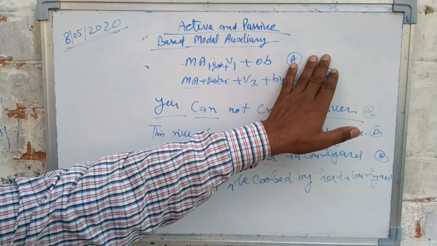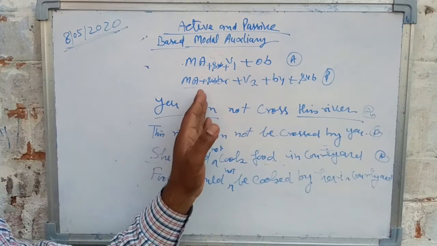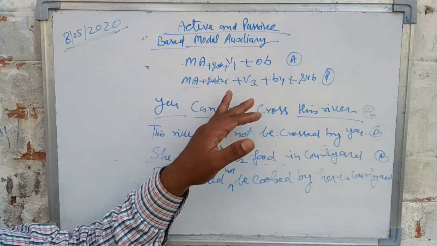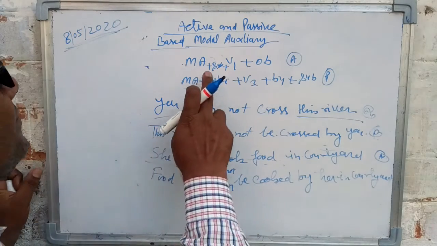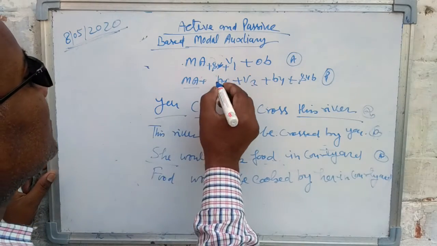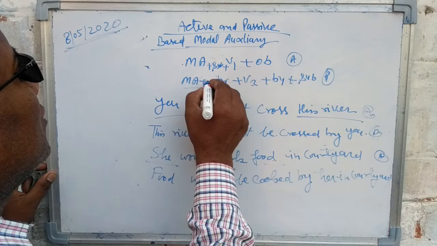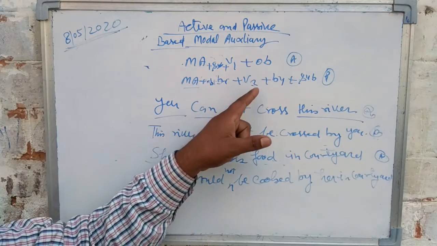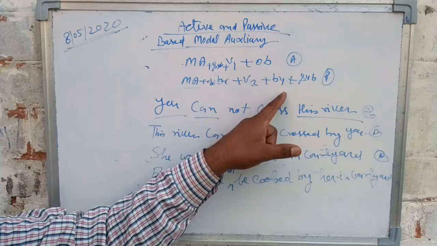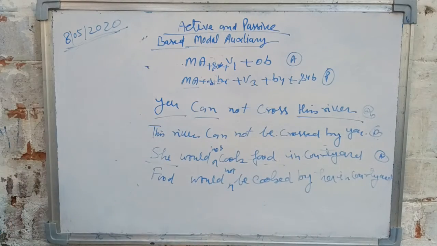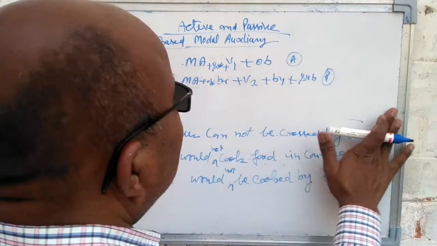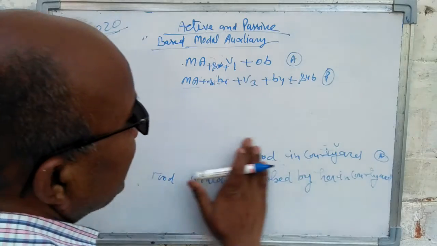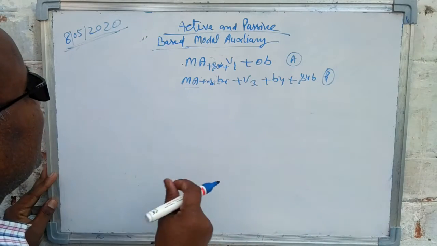This is active voice, and in passive: modal auxiliary, object, be, V3, by, subject. Let's write an example.